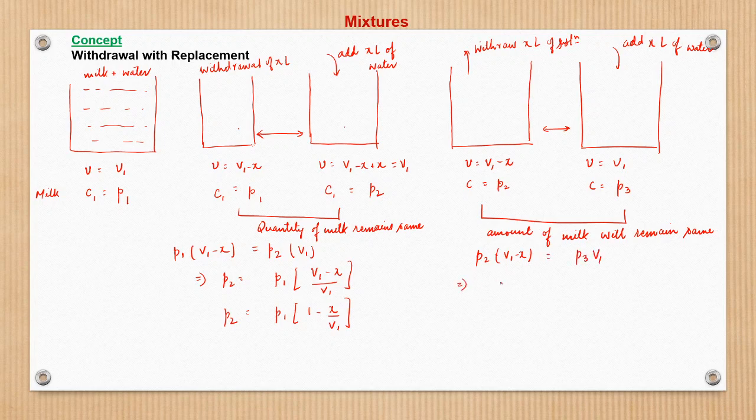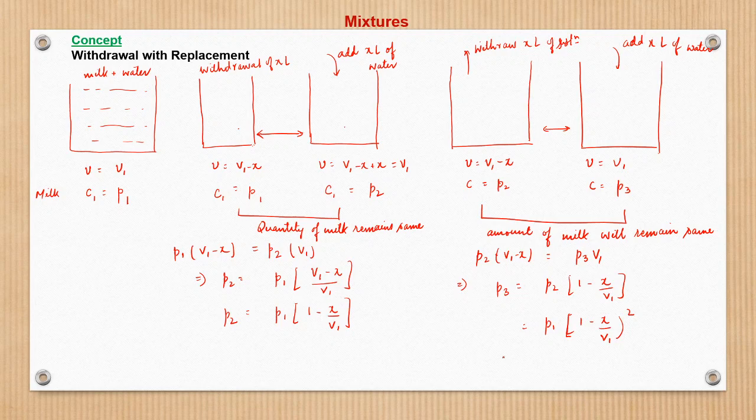So from here we can say that P3 is nothing but P2 into 1 minus X by V1. And we know that P2 is P1 into 1 minus X by V1. So we just replace P2 is equal to P1 into 1 minus X upon V1, and here also 1 minus X upon V1. This becomes a square.